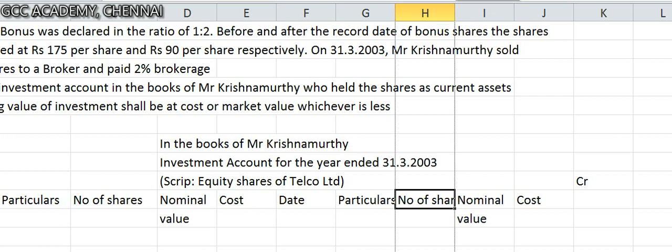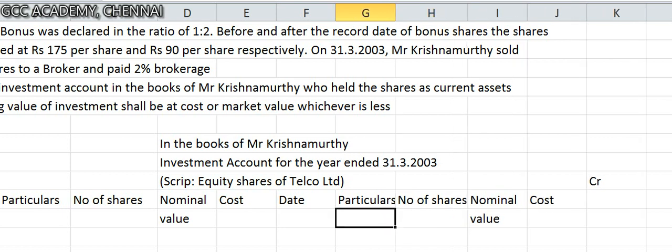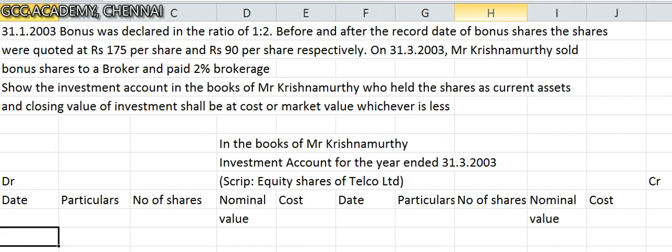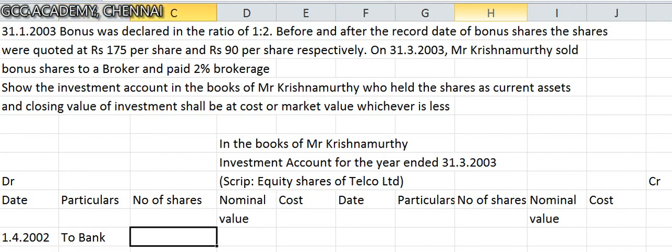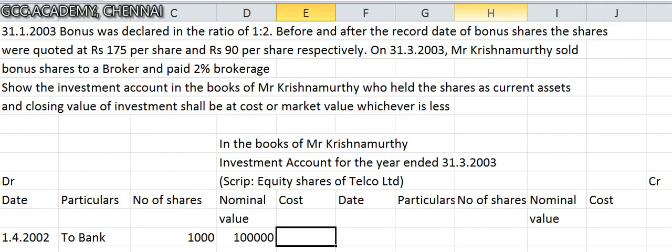Very important. This is only with respect to Telco shares. On 1/4/2002, he purchased to bank. Carefully observe, he purchased 1000 equity shares at a nominal value of 1 lakh, and for each of this you need to have working. He paid a brokerage also, 2% brokerage.